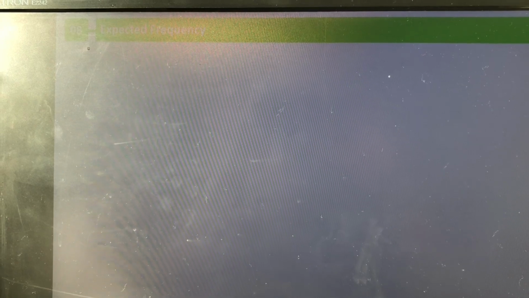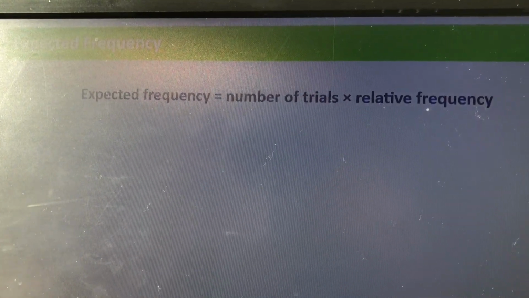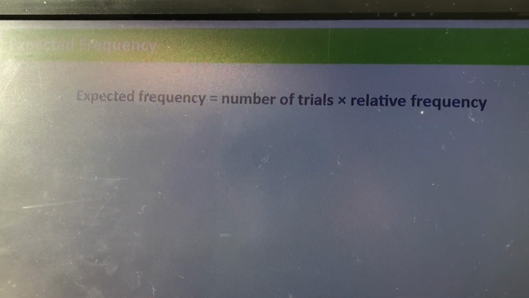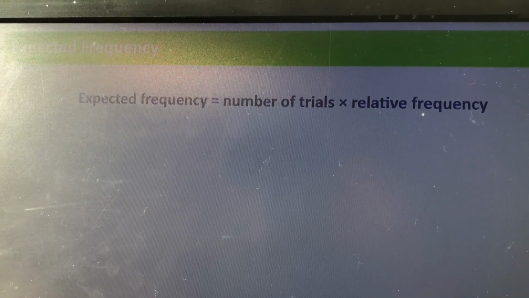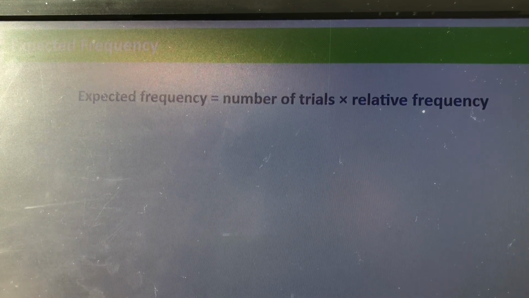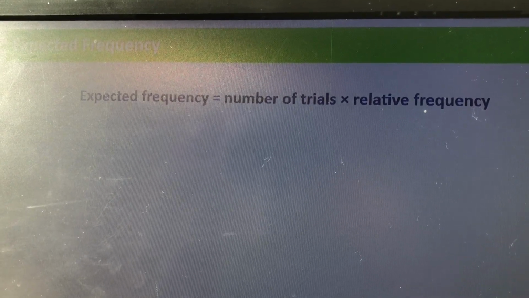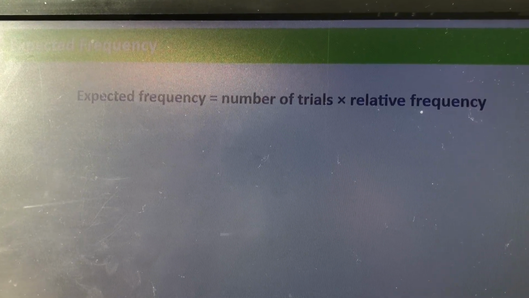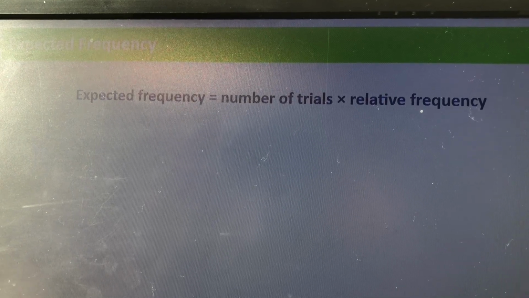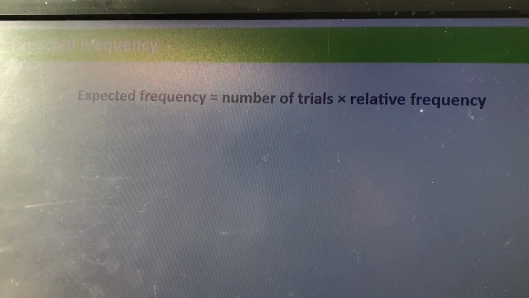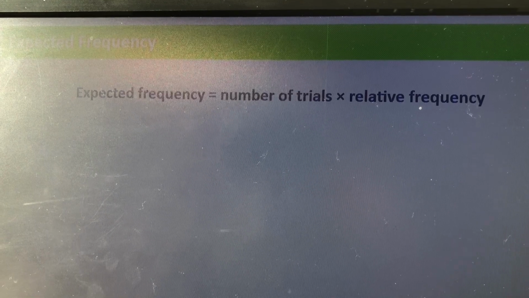If we know either of those, then we can work out expected frequency quite easily using a formula. And here it is. The formula for calculating expected frequency is the number of trials times the relative frequency, or the theoretical probability if we know the exact probability.